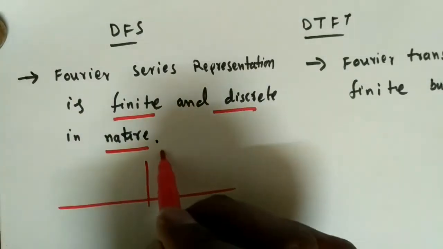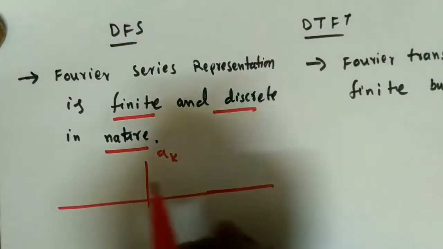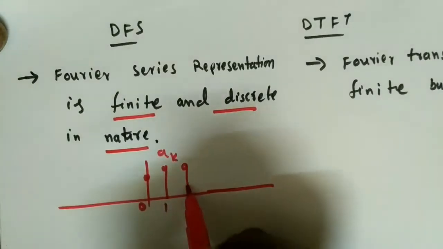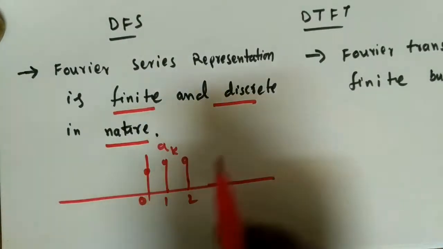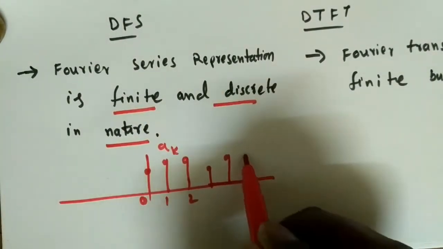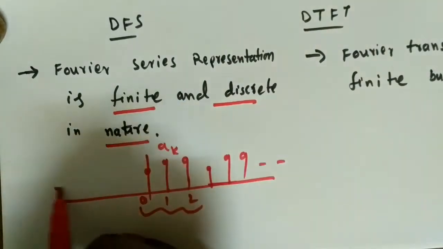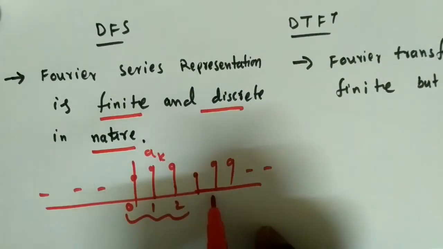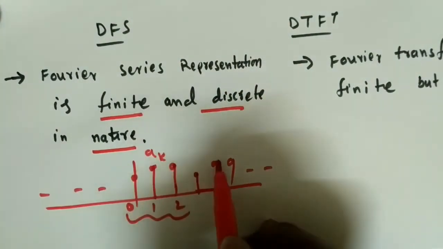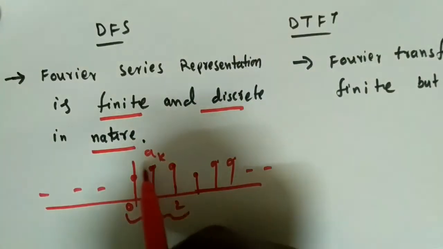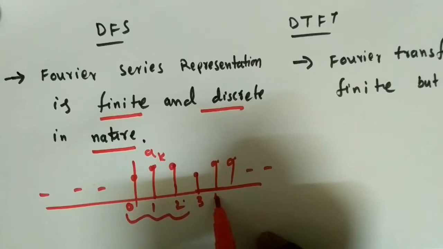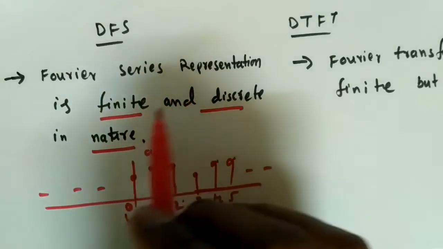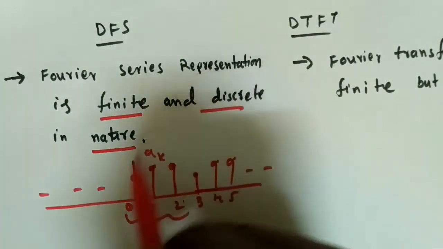If we draw the a k Fourier series coefficients, they are repeated in nature. Suppose this is 0, 1, 2, and suppose at n equal to 3, again it will be repeated. That's why it is finite but periodic in nature, and we said this is discrete. For discrete intervals of time, 3, 4, 5, etc., we have some amplitudes. So the Fourier series representation is finite, or we can say periodic in nature, and discrete also.